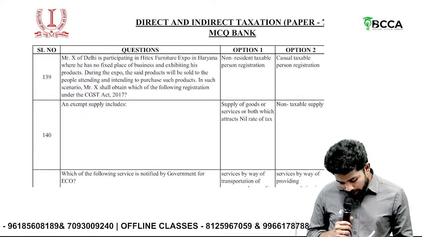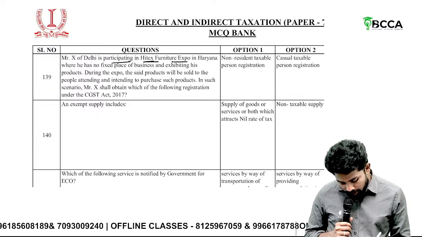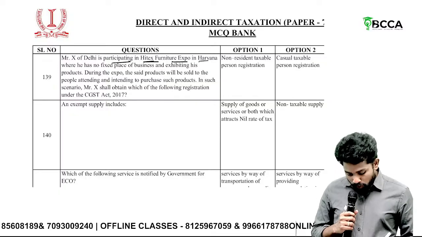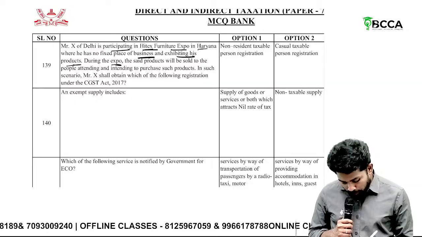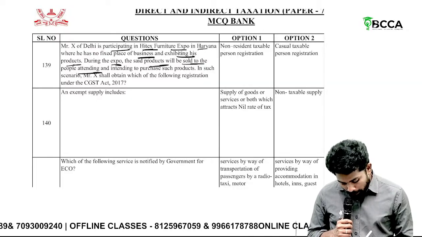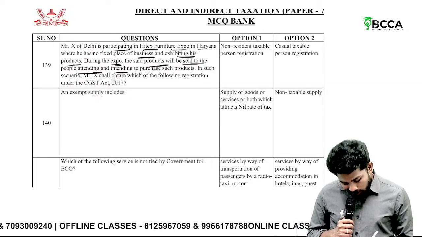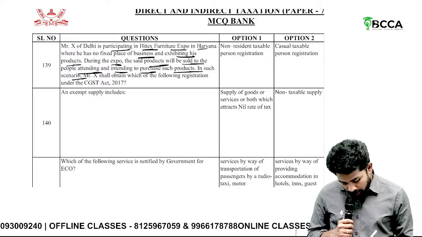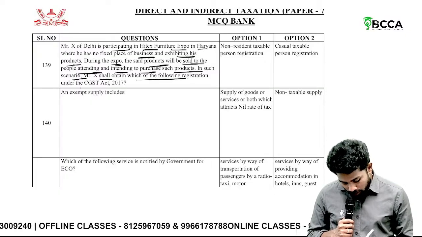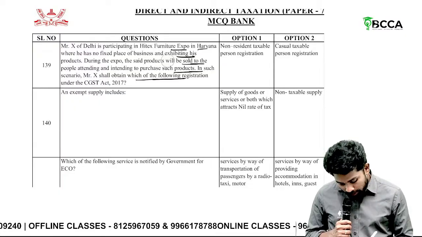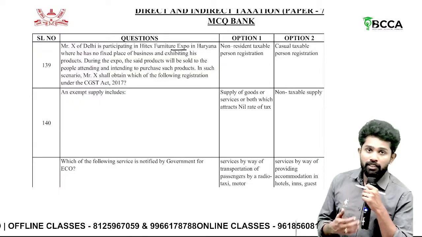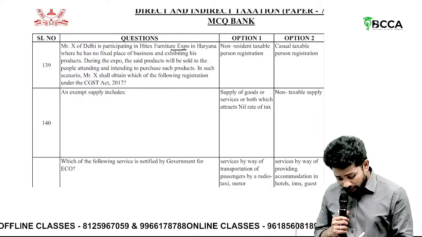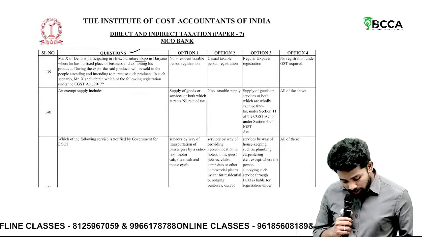Mr. X of Delhi is participating in High-Tech Furniture Expo in Haryana, where he has no fixed place of business and is exhibiting his products. During the expo, the said products will be sold to the people attending the expo. In such a scenario, X shall obtain which of the following registrations? Sir, X of Delhi just went to Haryana for an exhibition. He has no fixed place of business in Haryana. So he should register as what?